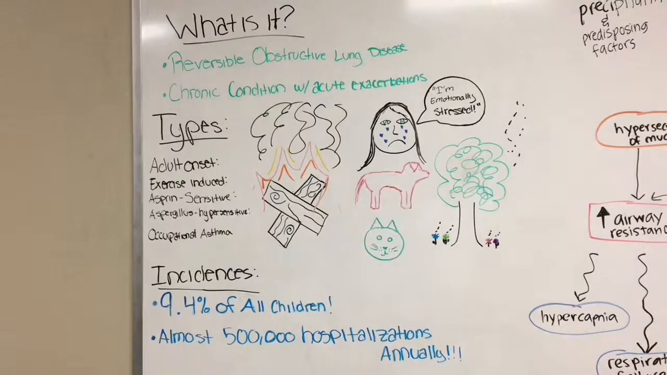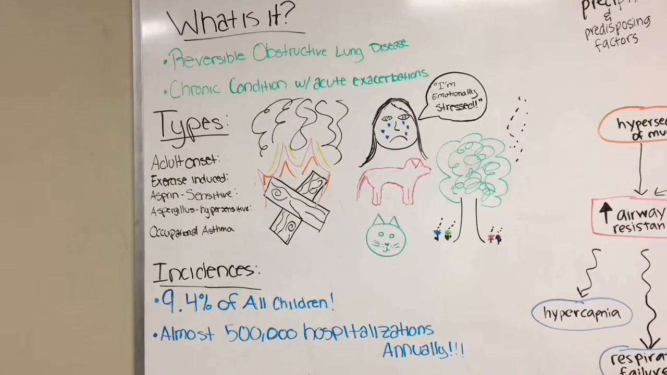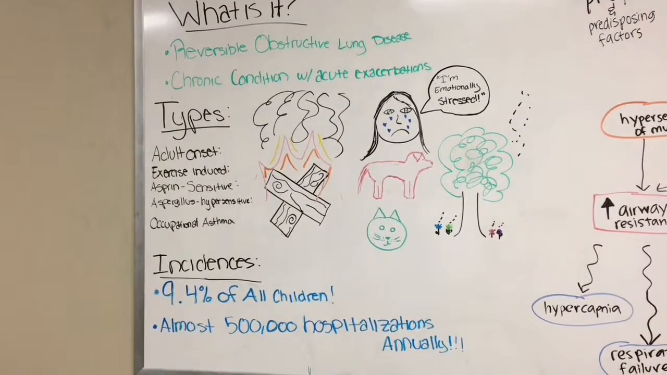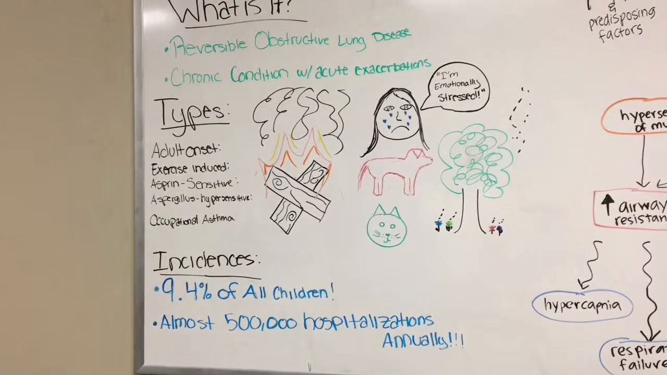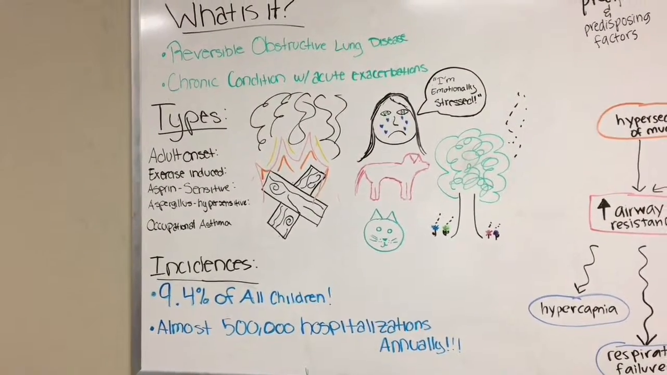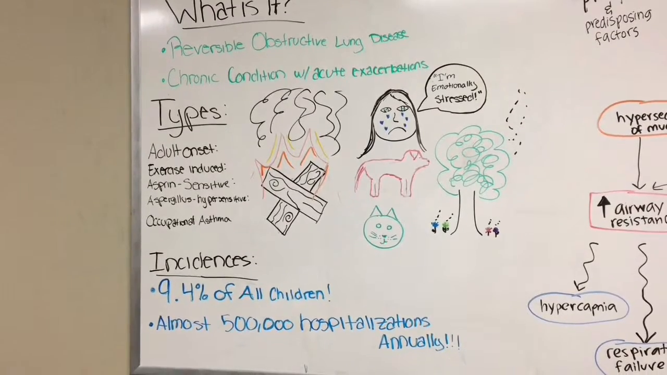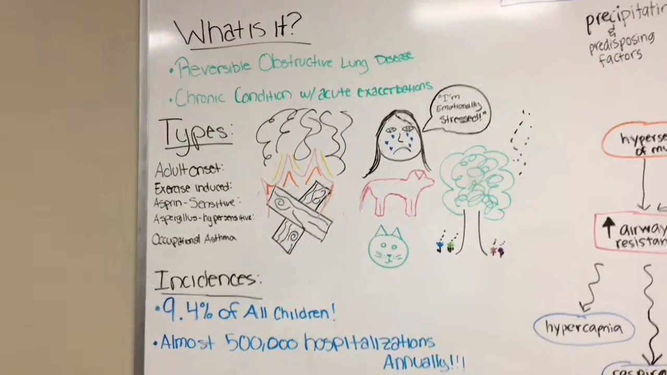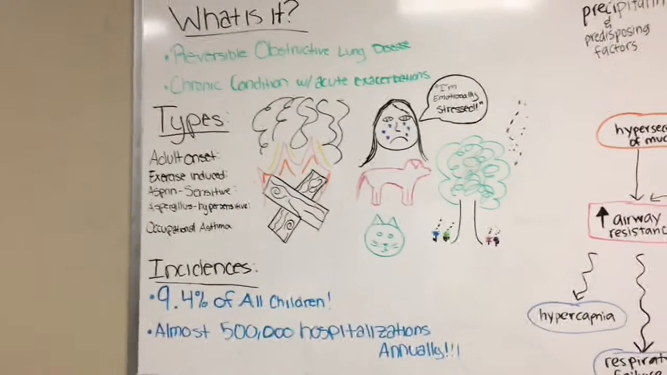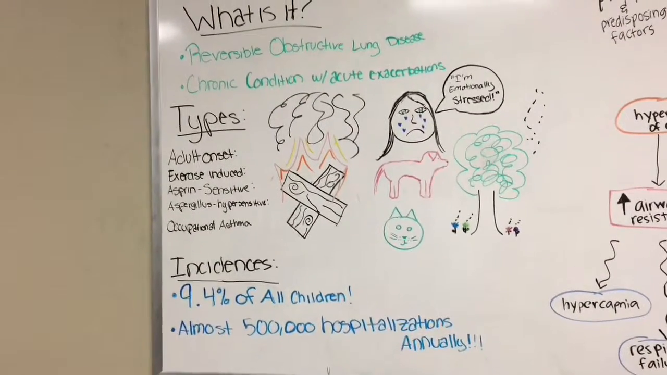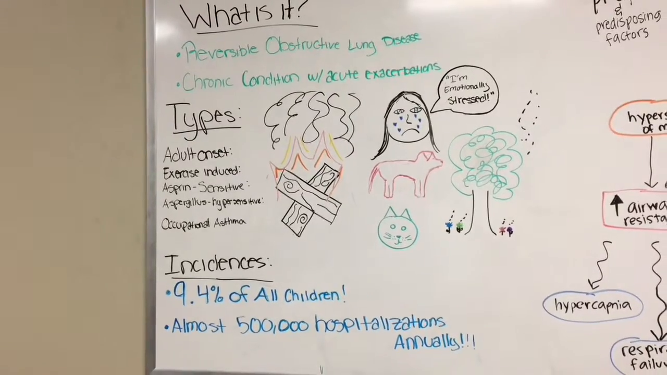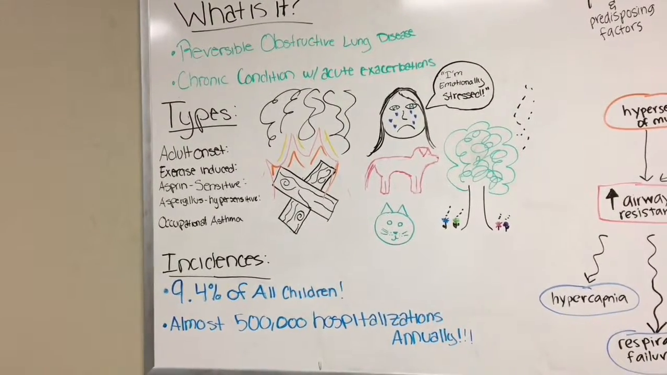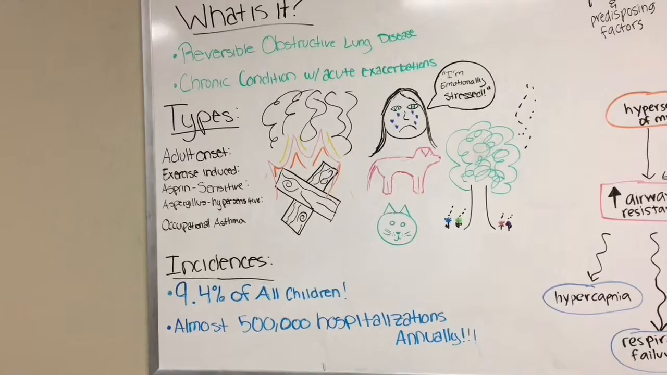So other recognized categories for asthma include adult onset, exercise-induced, aspirin-sensitive, aspergillus hypersensitivity, occupational asthma, which includes being exposed to metal salts, antibiotic powder, wood dust, cotton dust, animal proteins, latex-induced, emotional-induced, pollen, anything like that.